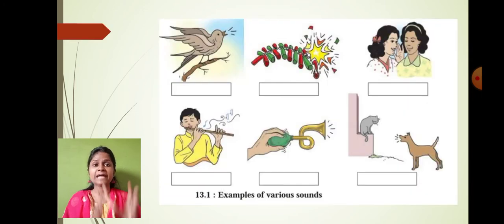So students, can you see the different types of images on this screen? Tell me what you see here. The first image is the chirping of the bird. This image shows the crackling of the crackers. Then two girls are gossiping with each other. A boy is using the fluid, and this is the honk, and the dog is barking in this picture.